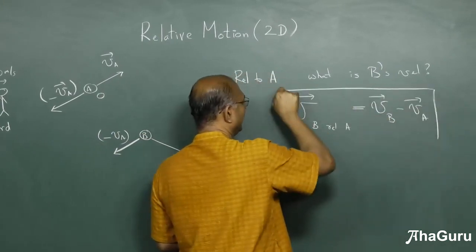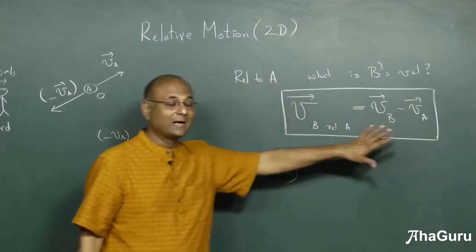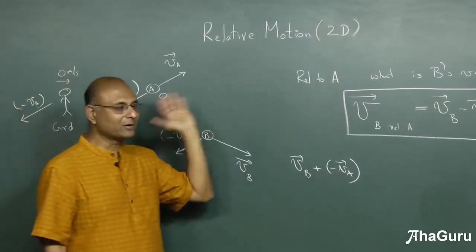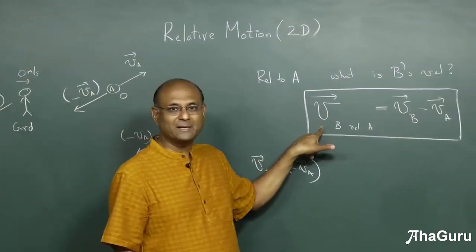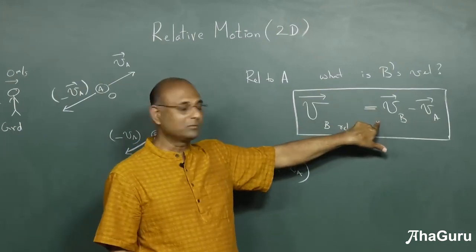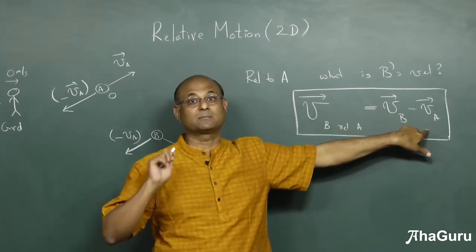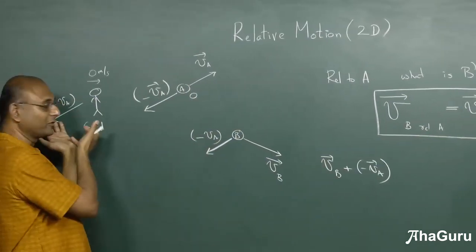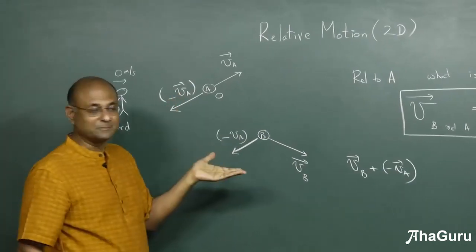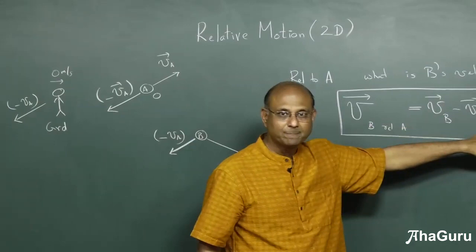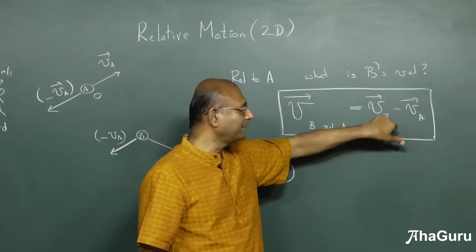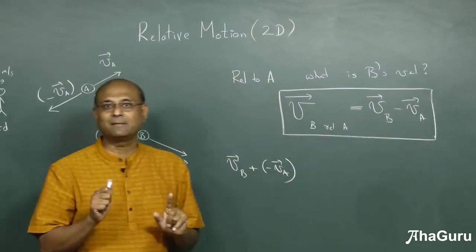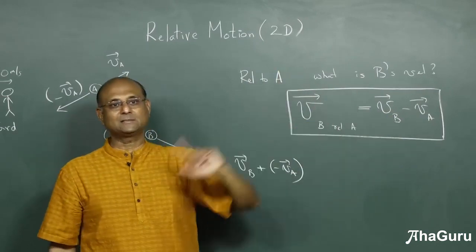Now this is a nice simple rule that you can remember and use. I will always go back to this diagram because I want to keep emphasizing this idea. But when you're solving problems, you don't want to keep going back to that many times. So what is velocity of B relative to A? Velocity of B from the ground minus velocity of A from the ground, from the same reference frame. Ground I've just used as a name. You need not be ground. Suppose you are living on the moon, for example. Then it will be that person from the moon who is observing. Same person must observe B and A. So relative to that same person, you have a VB and VA. And relative to A, if you want to look at B, then it is VB minus VA. Velocity of B with respect to A is velocity of B minus velocity of A.